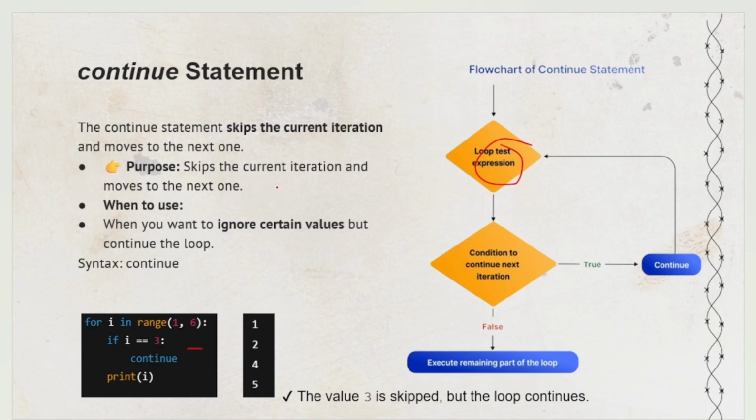In that scenario, you can use the continue statement. Continue is also a keyword. You can see the result: 1, 2, 4, 5. Why is 3 not printing? Because we have added one condition: if i == 3, then continue. That means it skips this iteration. If anything is written before the if condition, then it will definitely execute, the same as what we wrote inside the break. But whatever you write after continue will not execute.